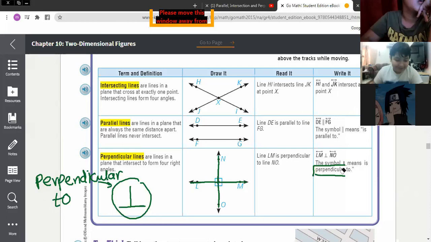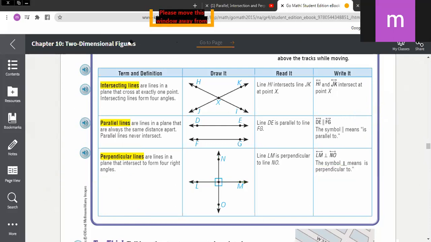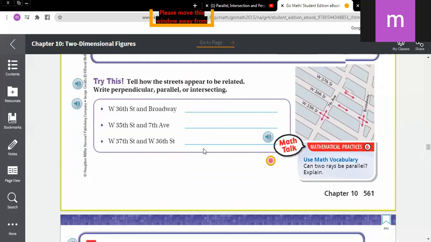The symbol for parallel is like two L's. Yeah, but they are inclined, not straight up. I can see. But perpendicular is like T, but flipped. Any question? No, thanks. Okay, let's go down.